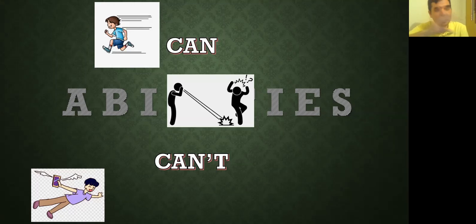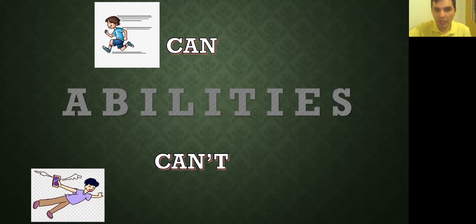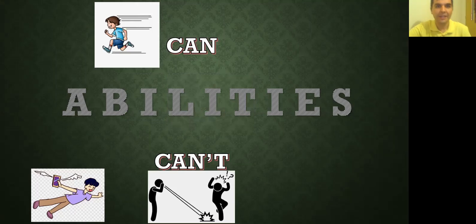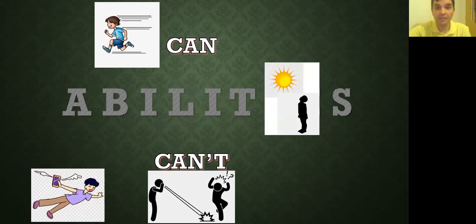Can we shoot lasers from our eyes? Like that baby Incredible, that incredible baby? Can we? Do we have the ability? Do we have the possibility? And we say, no, we can't do that. That is not real. That is science fiction. That is a fairy tale. Okay, it's not true. So we can't. No, we can't shoot lasers from our eyes.